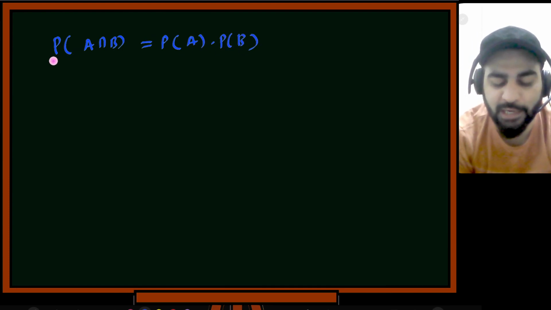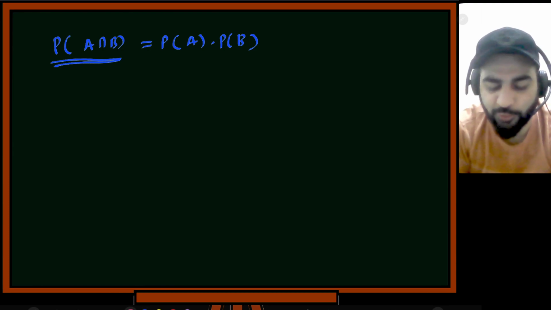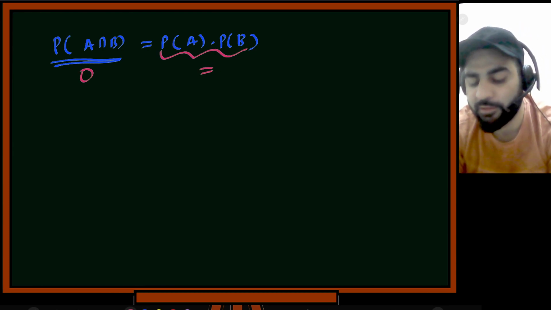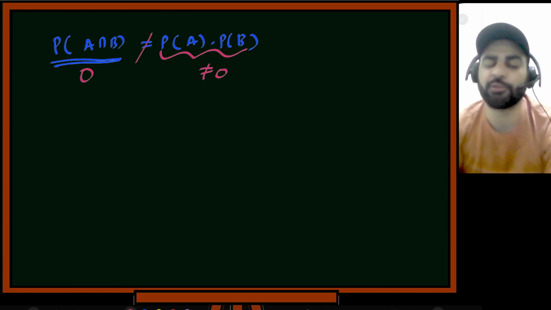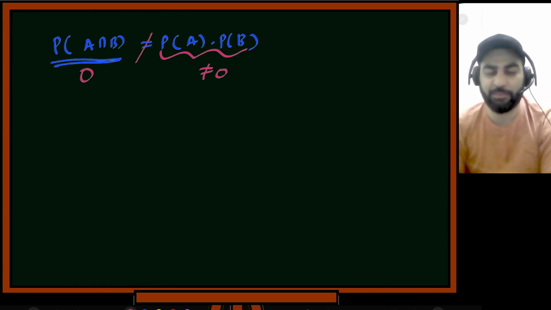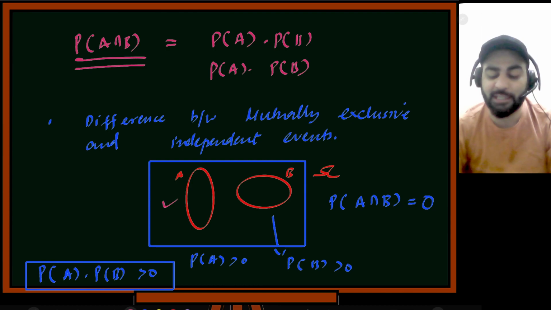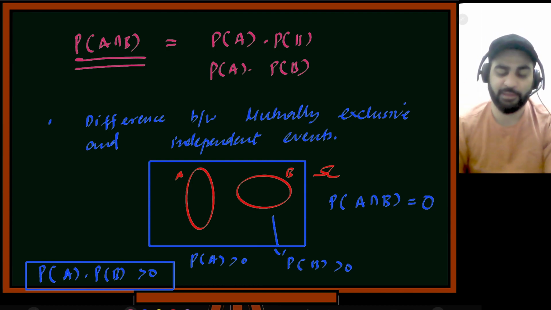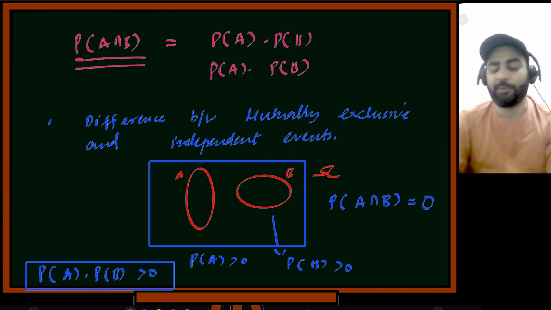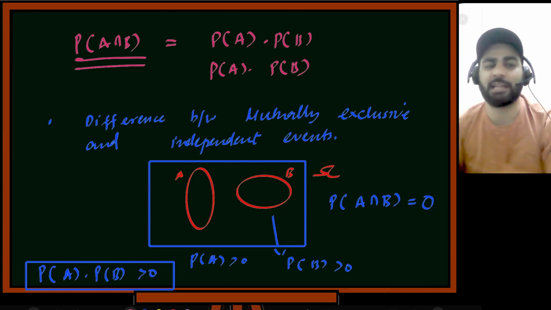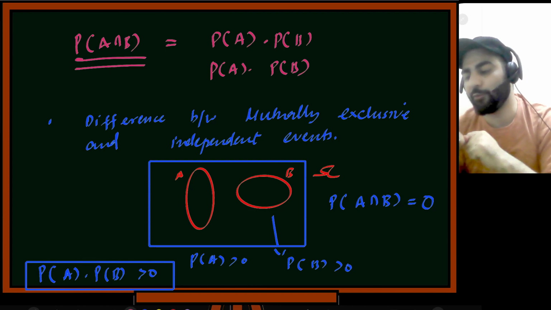So now you saw that this is equal to 0 because they are mutually exclusive, and this is non-zero. And now these things are not equal, so they are not independent. They are mutually exclusive but not independent. They are dependent. Why are they dependent? If A happened, that guarantees you B would not happen. If somebody told you that A happened, you are sure that B will not happen. It's like a coin. If head appeared, tail won't appear.